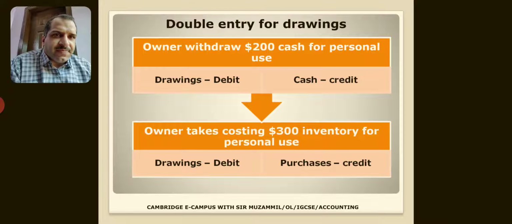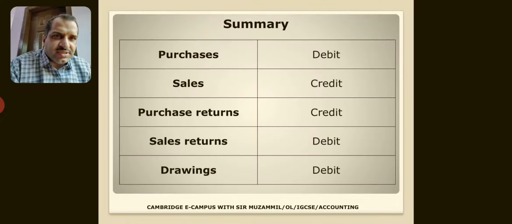In this case, if the owner withdraws 200 cash for personal use, drawings would be debit and cash would be credit. But if the owner takes costing 300 inventory for personal use, again drawings would be debit, but you will credit the purchases. So in short, never ever use the account of inventory. You will use the replacement words like purchases, sales, sales returns, purchase returns.